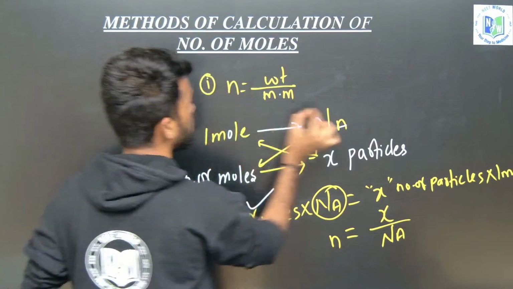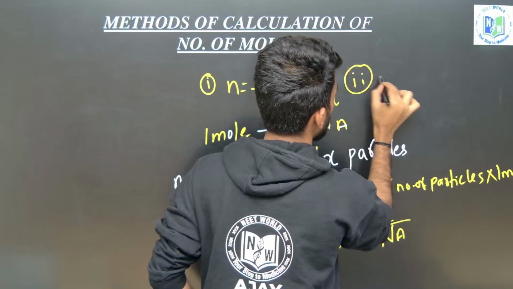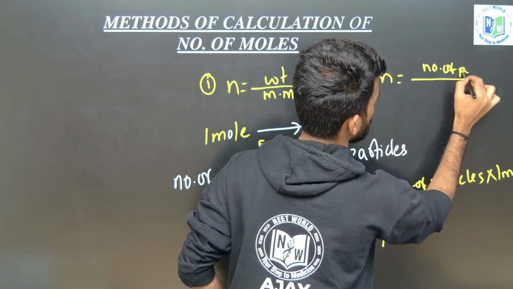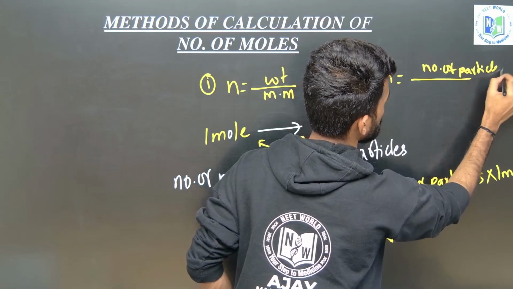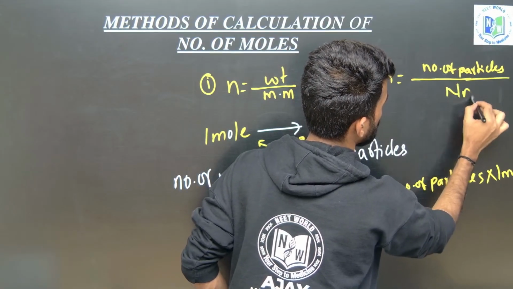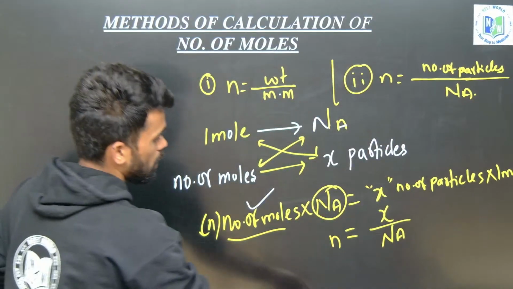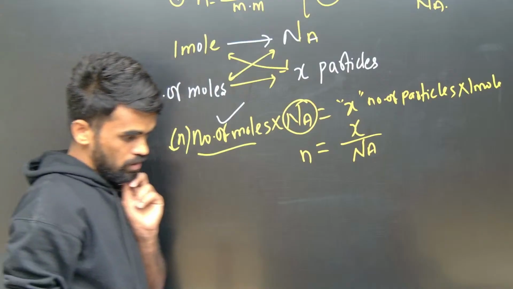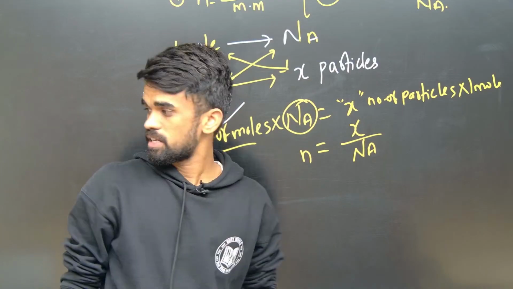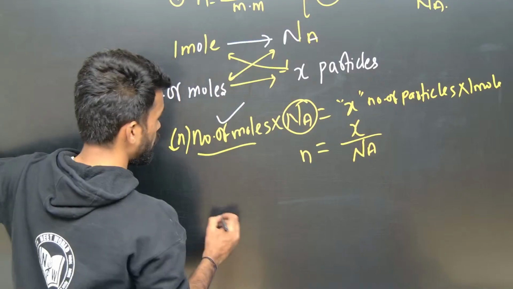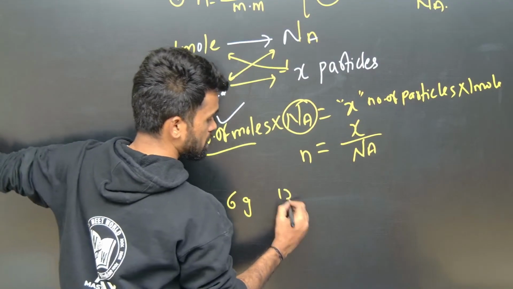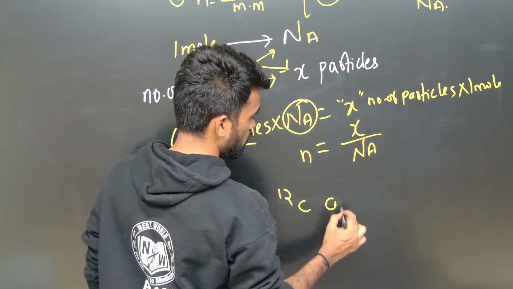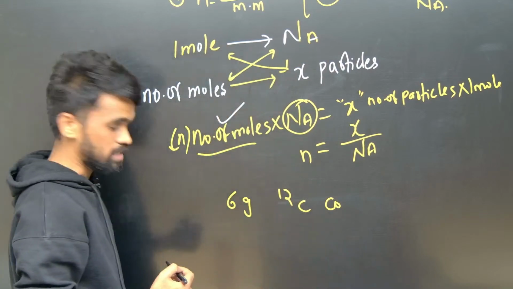This is the first formula. So the second formula is number of moles equals number of particles divided by Avogadro number. For example, here let us say instead of saying 12 grams, 6 grams like that, I am telling you to take 6 grams of 12C carbon. 6 grams of 12C carbon contains, like this, if they ask, you will say half mole, right?